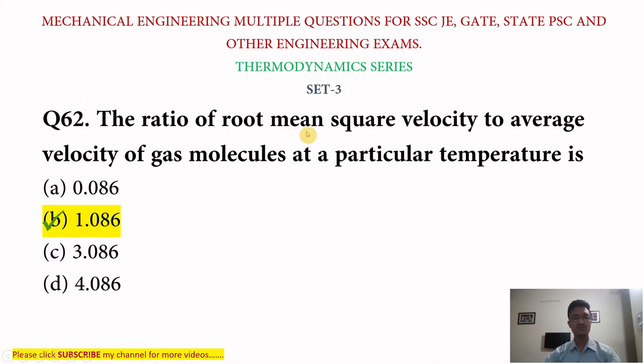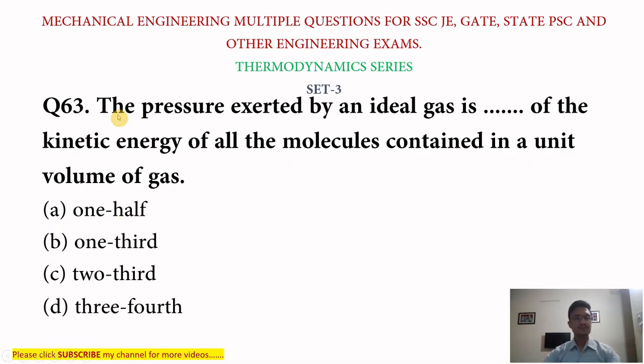The ratio of root mean square velocity to average velocity of gas molecule at a particular temperature is 1.086.